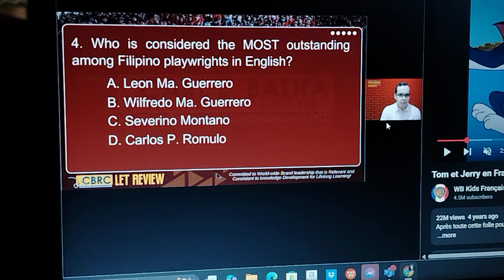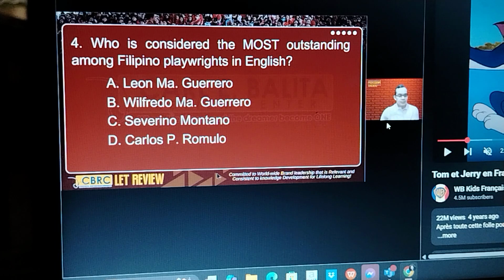Next, who is considered the most outstanding among Filipino playwrights in English? This is something probably new to you. But first, let's tackle the stem. When you say playwright, it's a person that writes plays, right? Maybe stage play. Now the question is the most outstanding.